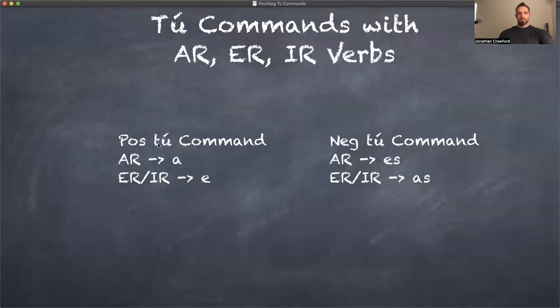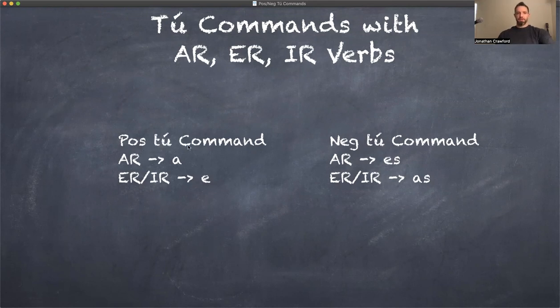All right, today we're going to be talking about tú commands, both positive and negative. Of course, you guys remember that all verbs in Spanish can be categorized into three sections: AR verbs, ER verbs, and IR verbs.